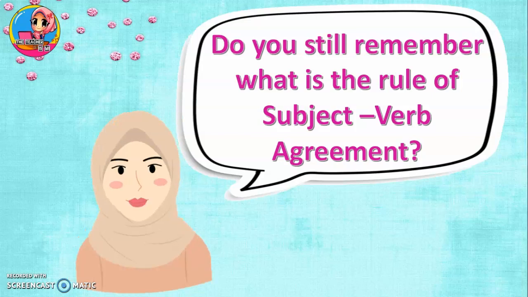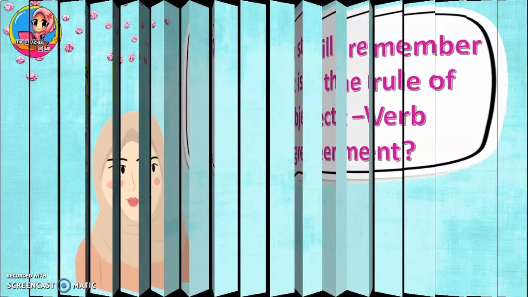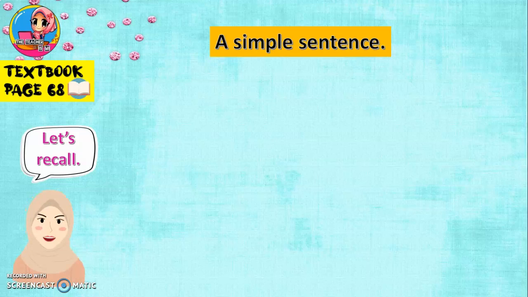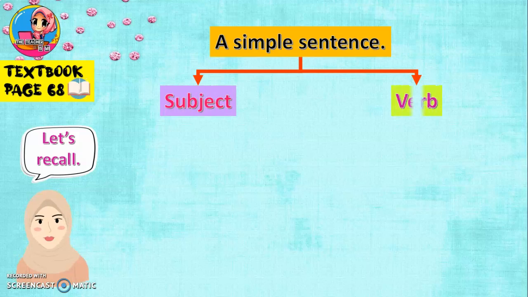Okay, do you still remember what is the rule of subject-verb agreement? This is from our previous lesson, okay? So, let's recall. In the subject-verb agreement rule, in a simple sentence, it must have these two things, subject and verb. Dalam satu ayat yang mudah, mesti ada subject dan juga verb. Verb itu adalah kata kerja.